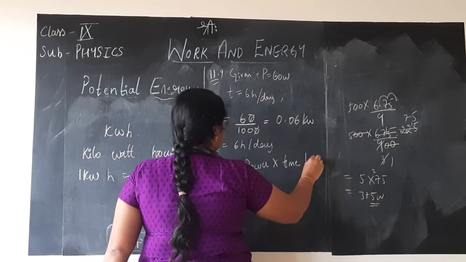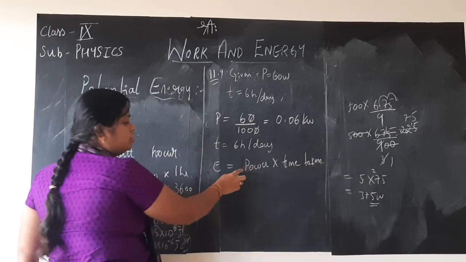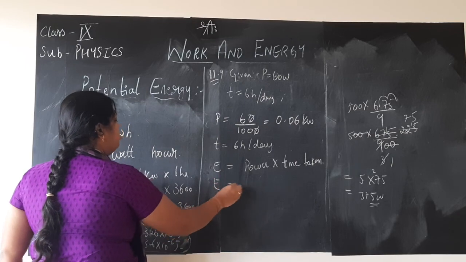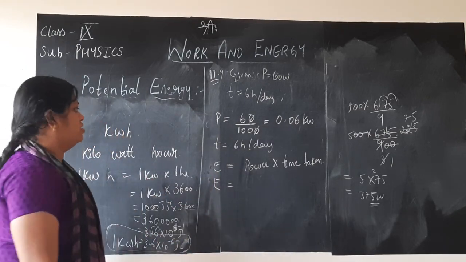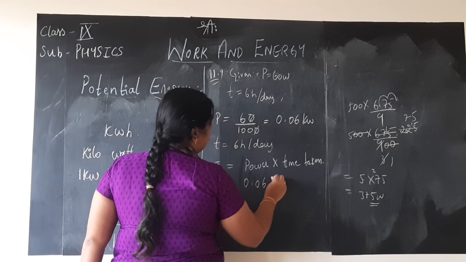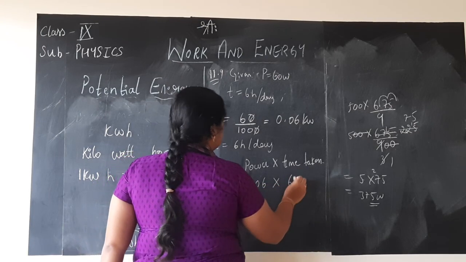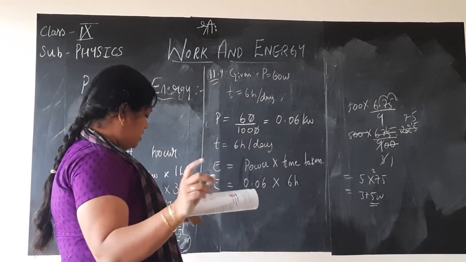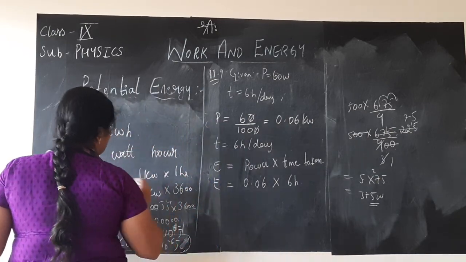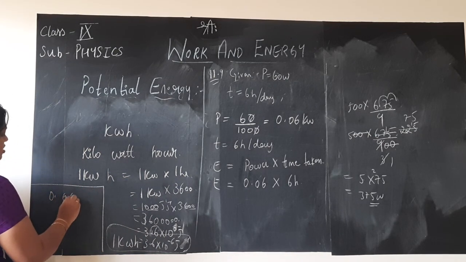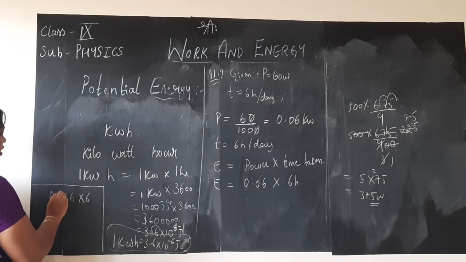Power consumed, how much power the bulb is taking and in how much time. If you find out the product, that gives the energy consumed. What is the power, children? It is 0.06 kilowatt into time taken is 6 hours a day. So now multiply 0.06 into 6.